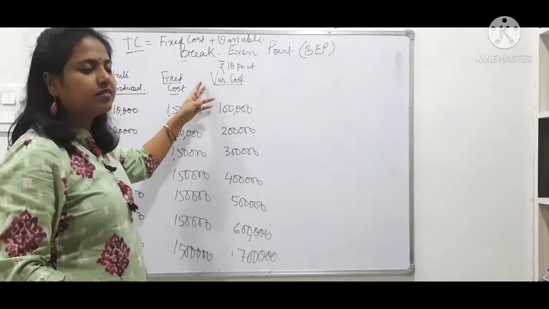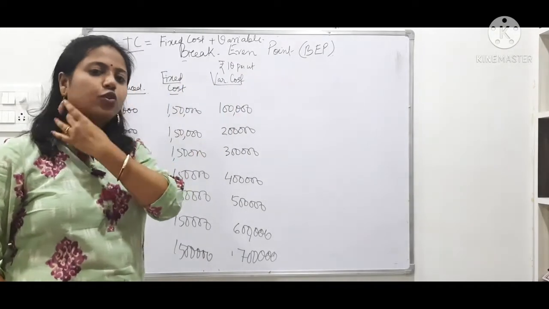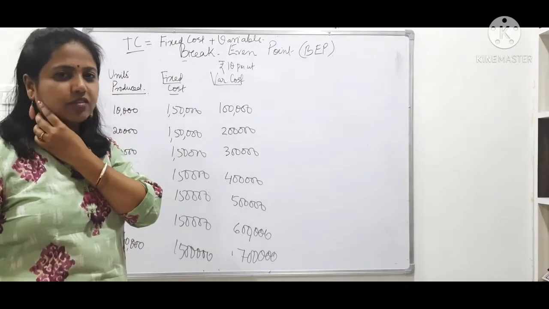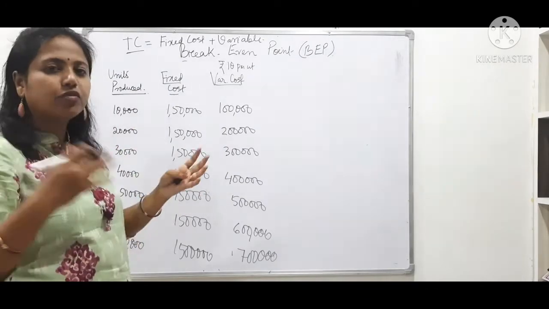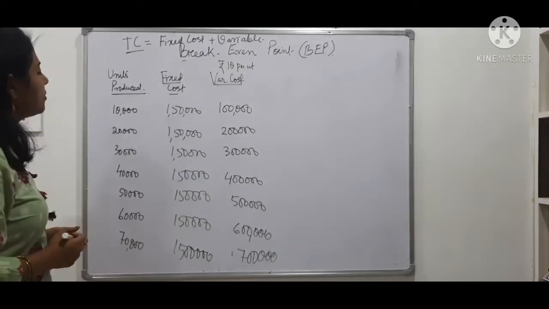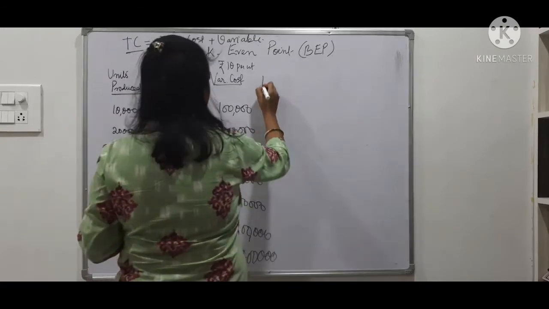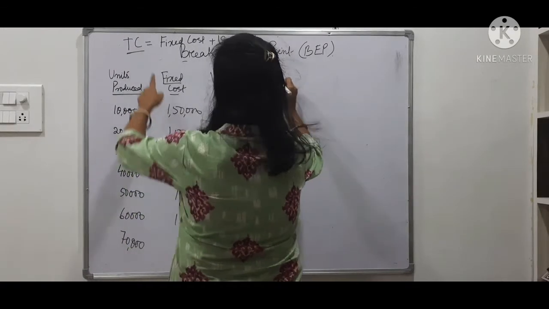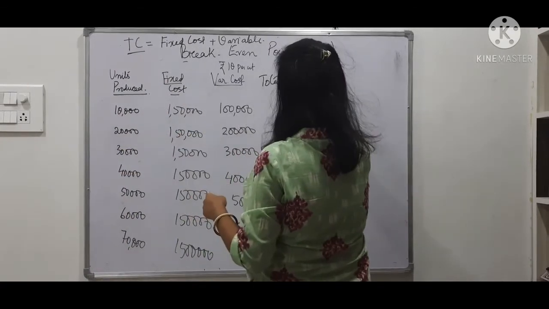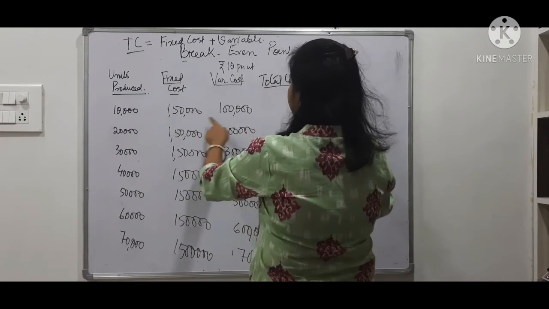Why is it like this? You may refer to my video where I have explained cost classification with the help of graphs also. Now we will find out the total cost. As I have told you, total cost is the sum of the fixed cost and variable cost.